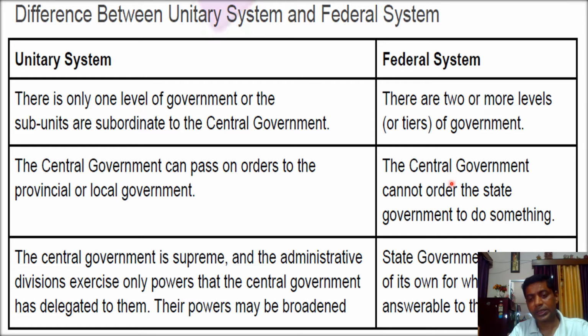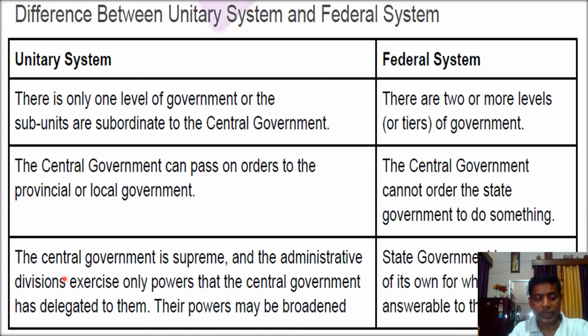The states can oppose, they can deny following the decision taken by the central government. Let's take the example of India. When the GST was passed by the government, so many states refused to accept it. Afterwards there was an understanding between the center and the states, and all the states accepted. But in the very beginning, the states expressed their concern.